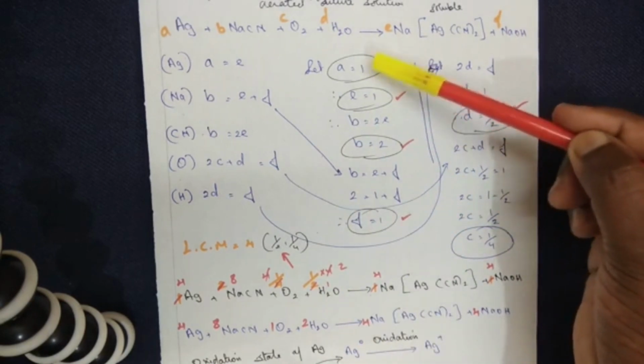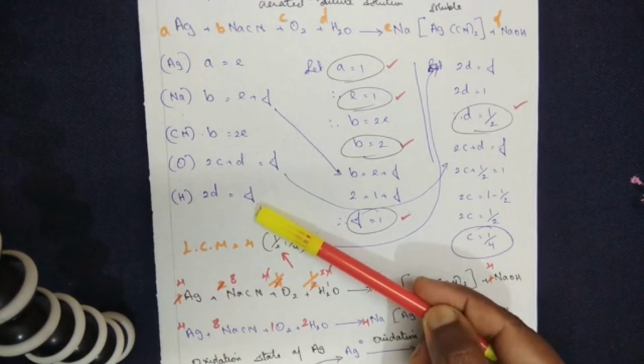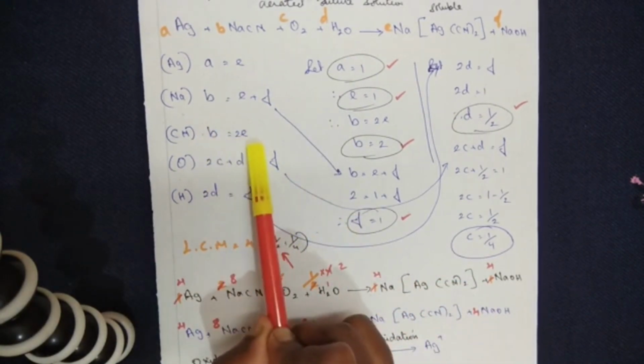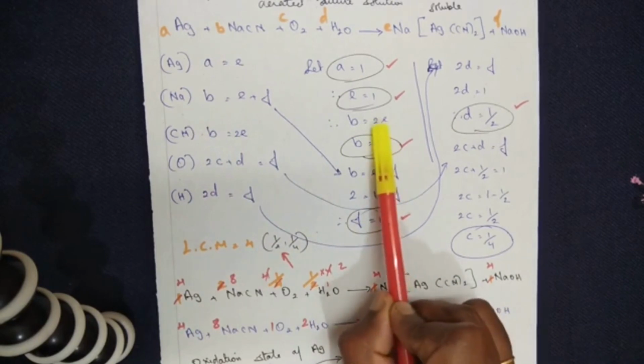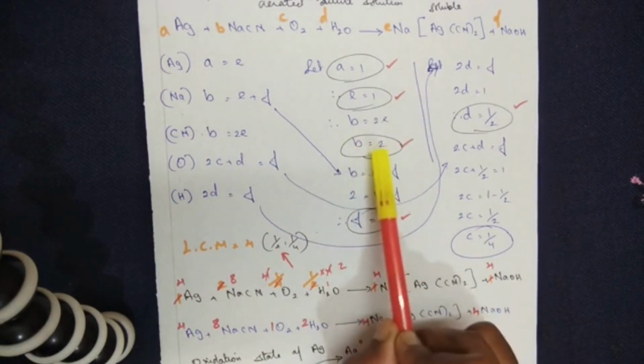Now I know the value of A and E. I am substituting in one of the equations to see whether I can find out any other variable's answer. B is equal to 2E. So B is equal to 2 into the value of E, which is 1. So B is equal to 2.